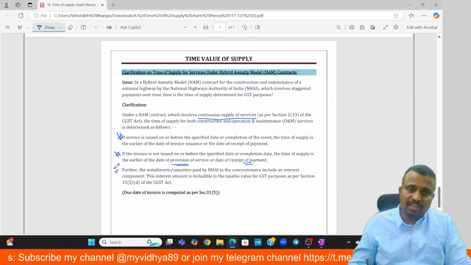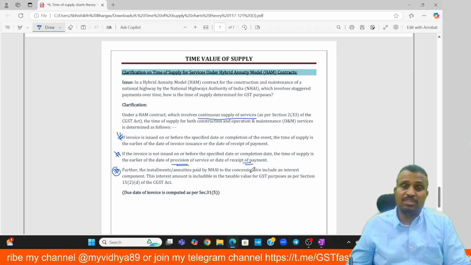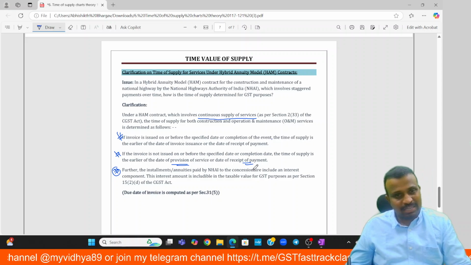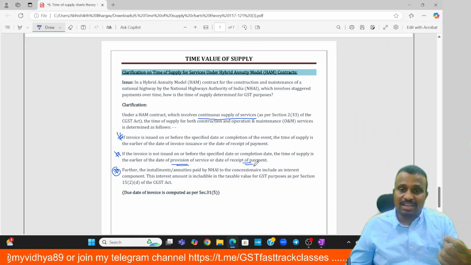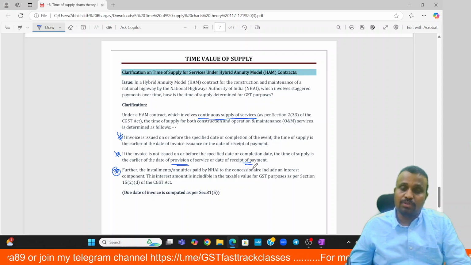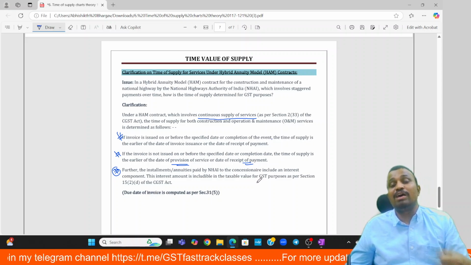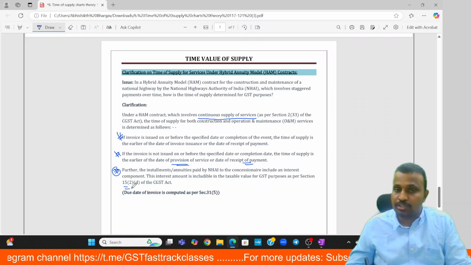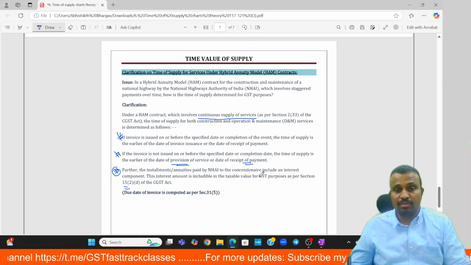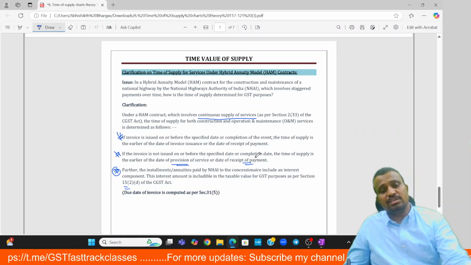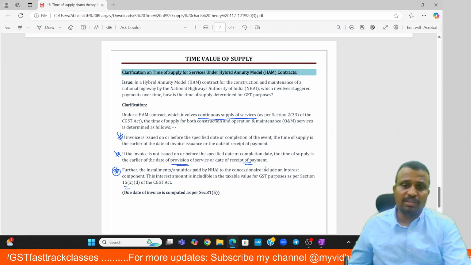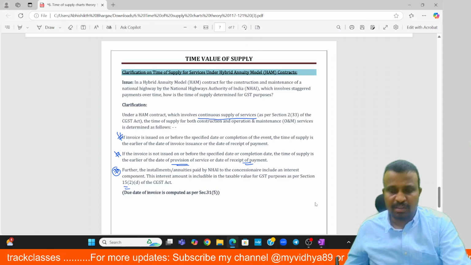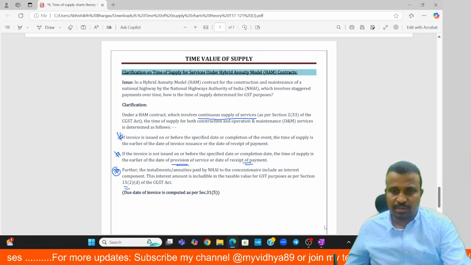Here we are making the payment on installment basis, which is inclusive of interest. But the interest component is clearly specified in the agreement itself, so it also forms part of the value of the supply as per section 15(2) of the CGST Act. So this is purely relating to time of supply. I hope you guys understood. Okay, thank you.